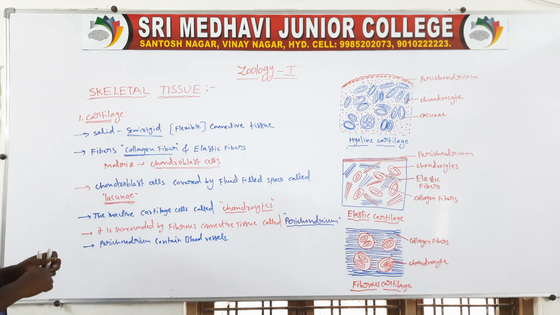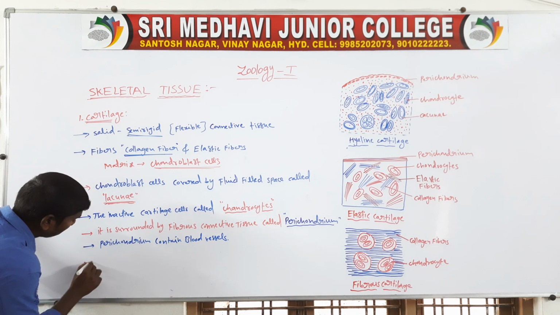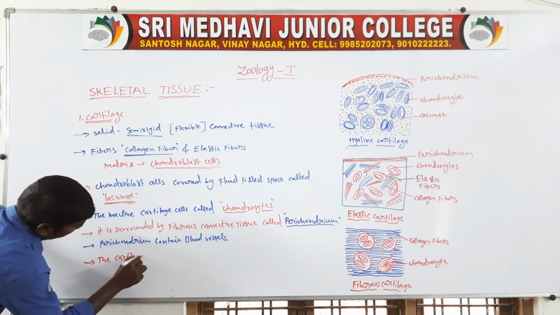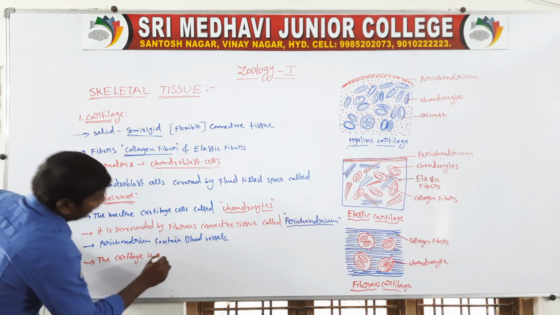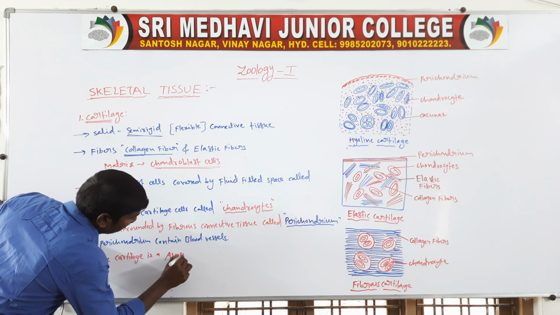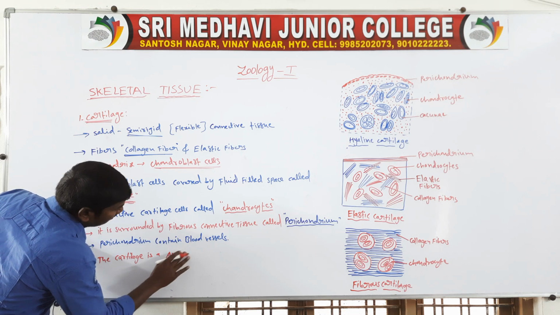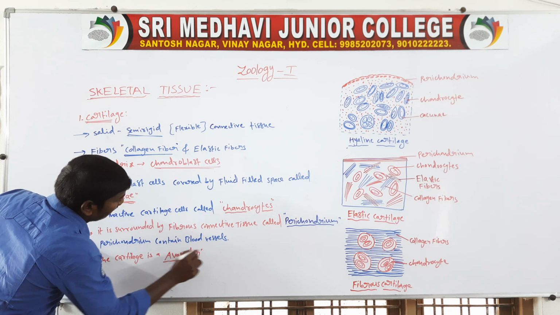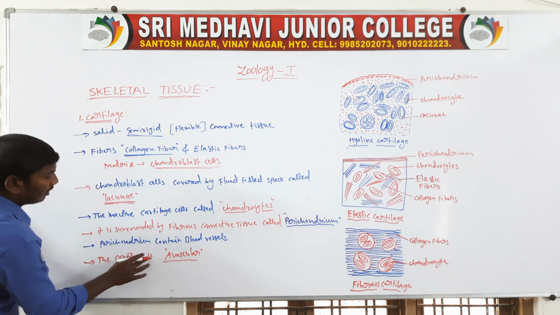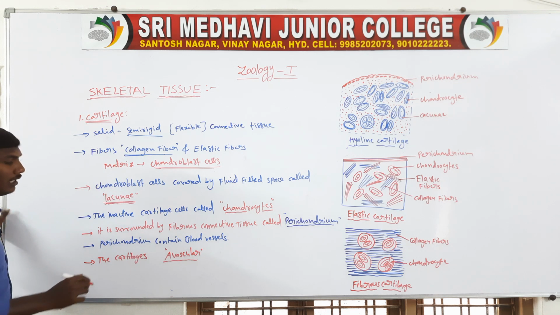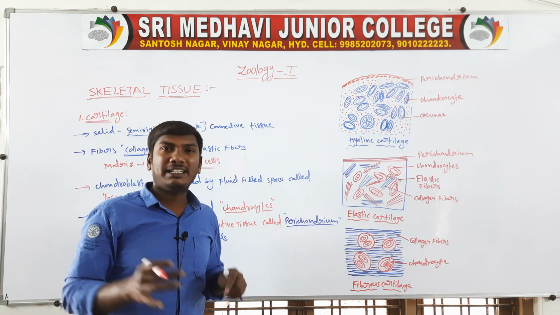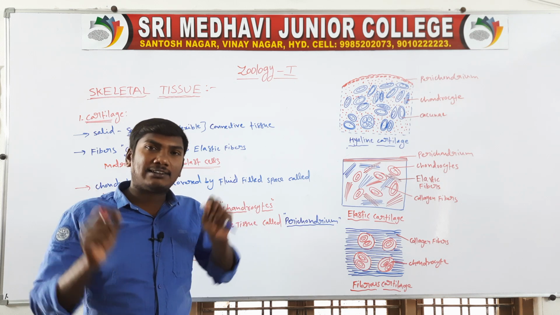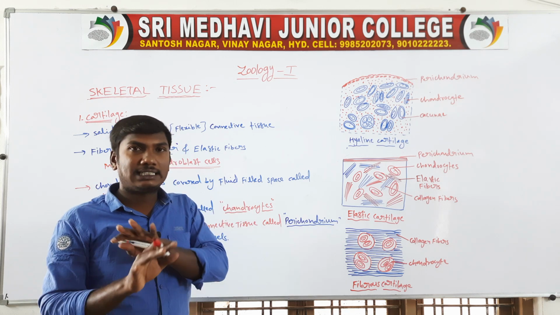Pericardium contains blood vessels. The cartilage is avascular. Avascular means blood vessels are absent.